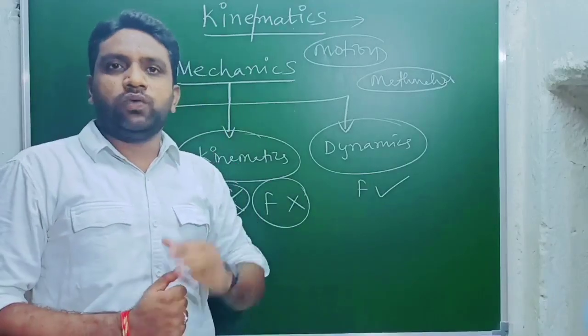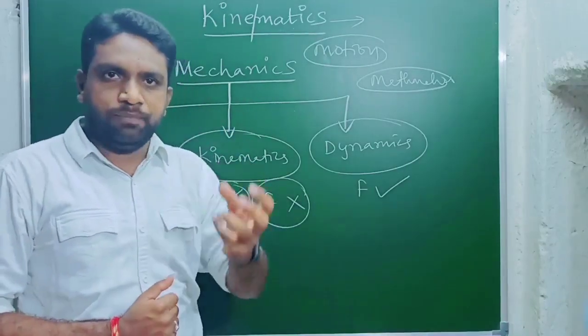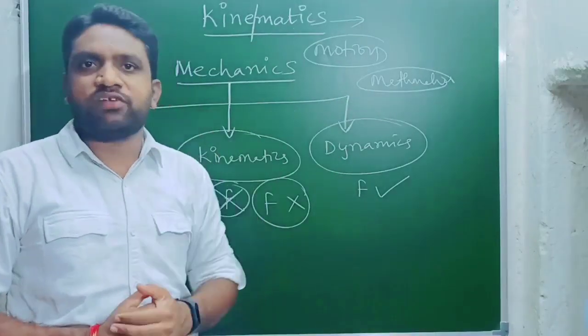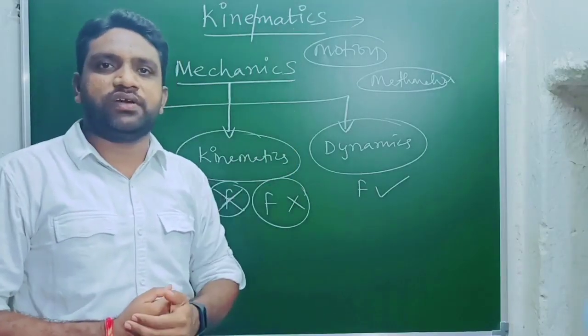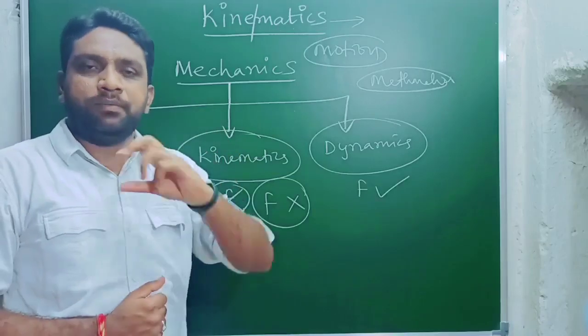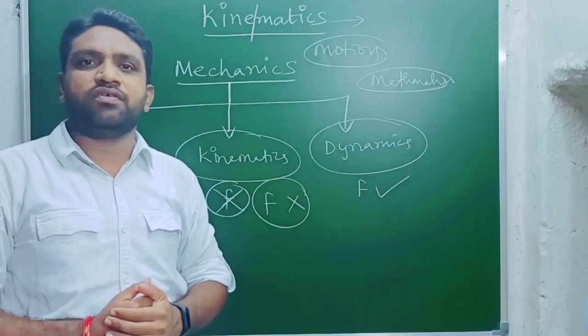We are going to explain the motion of objects with the help of calculations, equations, and mathematics. Kinematics explains the motion of objects by making calculations with the help of mathematics.